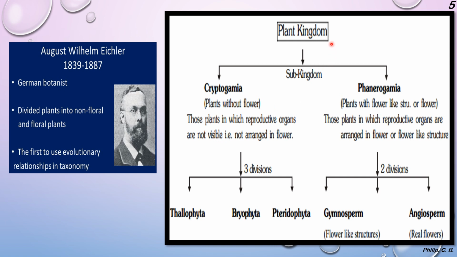So based on that, the plant kingdom has two sub-kingdoms, cryptogamy and phanerogamy. Cryptogams are plants without flowers, phanerogams are plants with flowers or flower-like structures. In cryptogams, the reproductive organs are not visible, that is not arranged in a flower, whereas in phanerogams, the reproductive organs are arranged in a flower or flower-like structure. Cryptogams have three divisions, Thallophyta, Bryophyta and Pteridophyta, whereas phanerogams have two divisions, gymnosperm and angiosperm. In gymnosperms, flower-like structures are present, whereas in angiosperms, the real flowers are present.